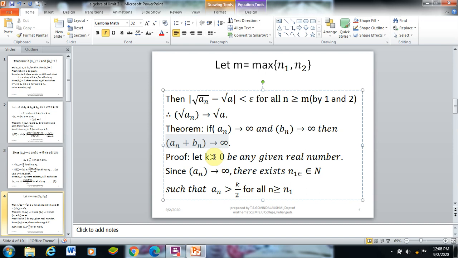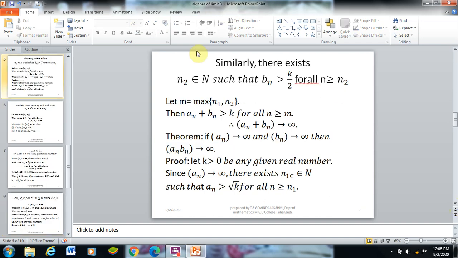We take k greater than 0 to be any given real number. Since an diverges to infinity, using the divergence definition, there exists n1 belongs to n such that an greater than k by 2 for all n greater than or equal to n1. Similarly, bn diverges to infinity, so there exists n2 belongs to n such that bn greater than k by 2 for all n greater than or equal to n2.